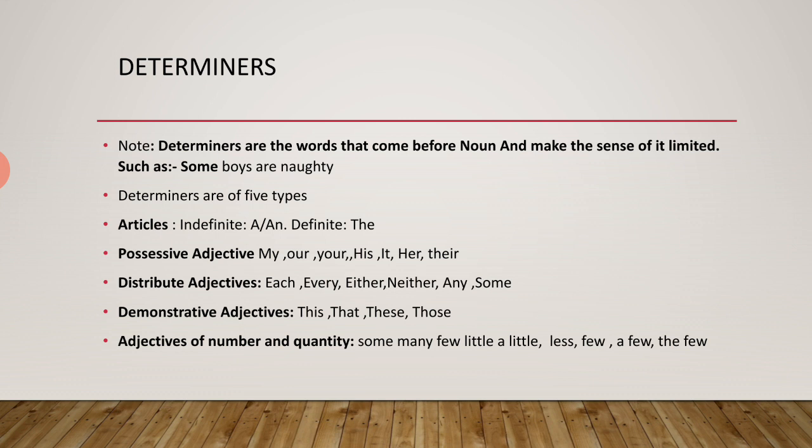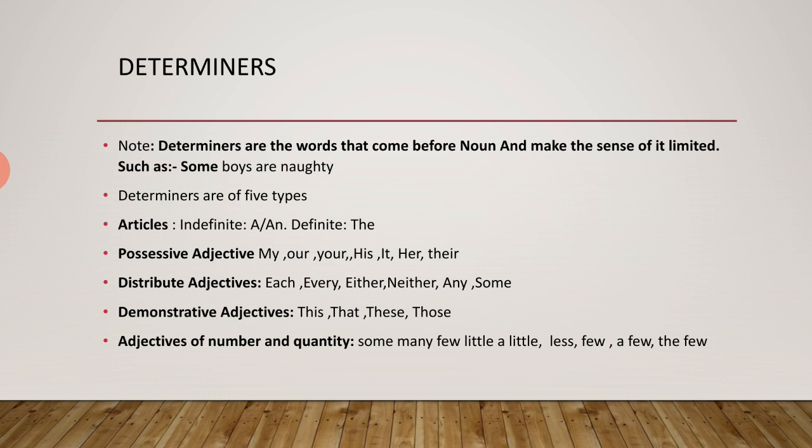Now the second type of determiners, that is the possessive adjective. You have heard about possessive pronouns in my previous lecture when I gave you the parts of speech in 9th class. Possessive pronouns are, जैसे I का my, we का our, you का your, he का his, it का, sorry, that is its.